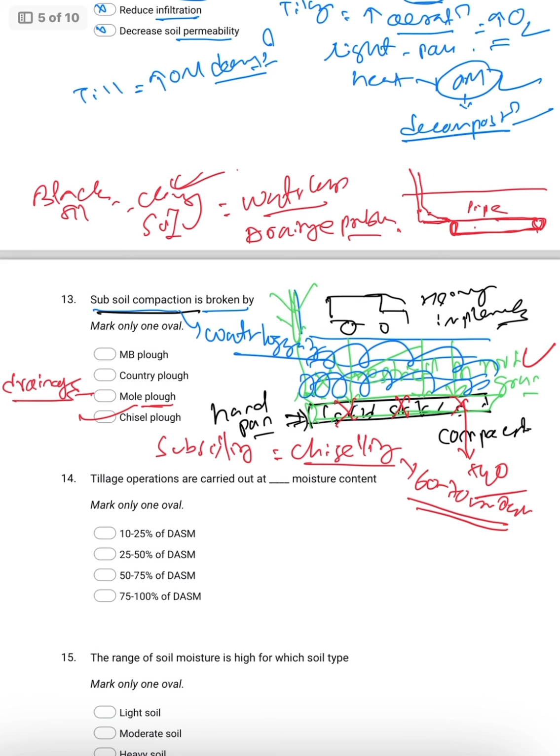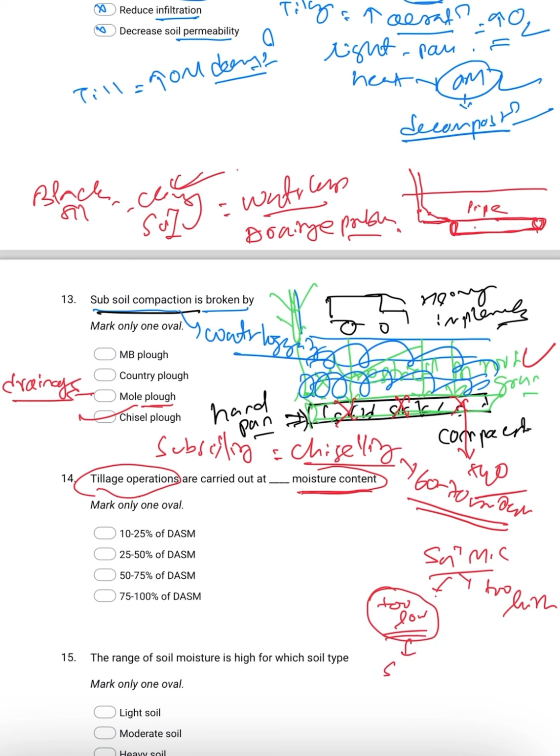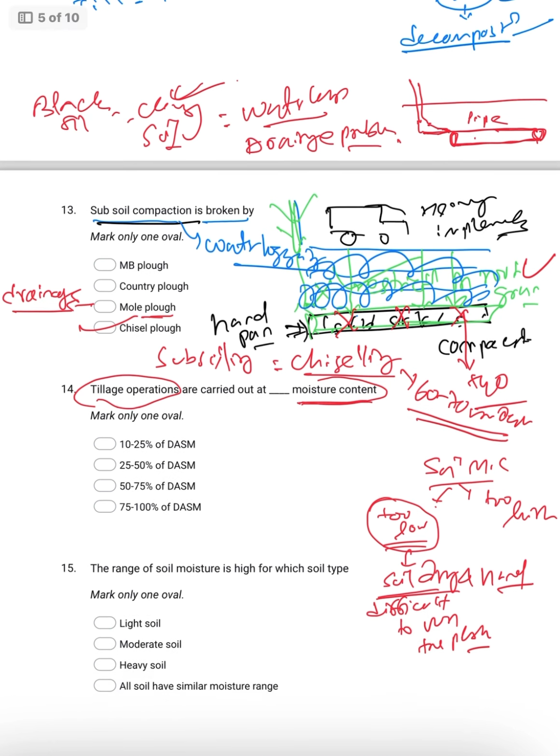Then coming to the 14th number question, tillage operations are carried out at what moisture content? Whenever you are going for tillage operation, soil moisture content is very important. The soil moisture content may be too low or too high. So what is the problem? If it is too low, the soil becomes dry, so it is very difficult to run the implement or the plow, because the soil becomes very dry and hard.